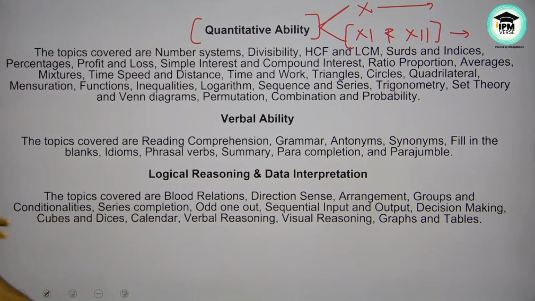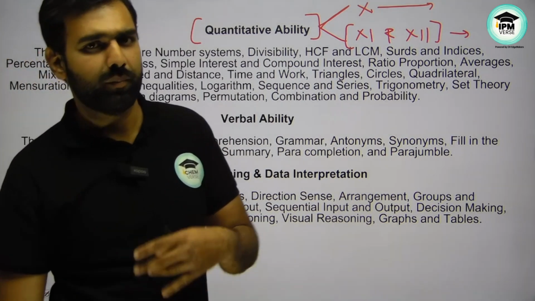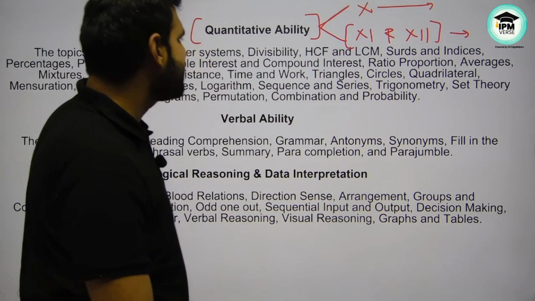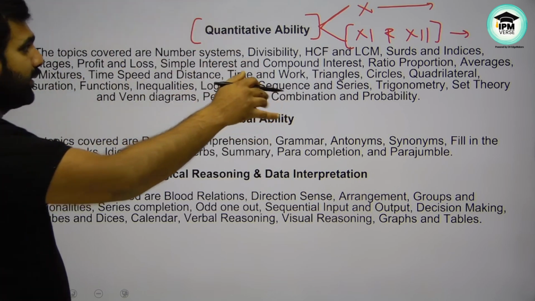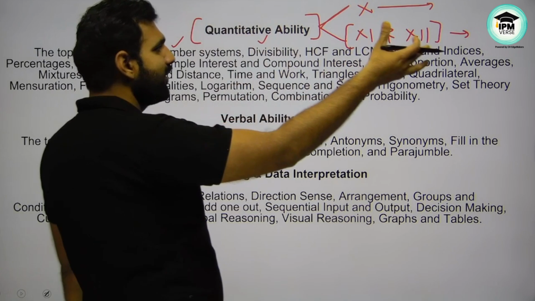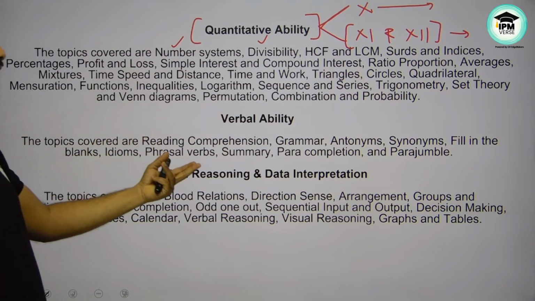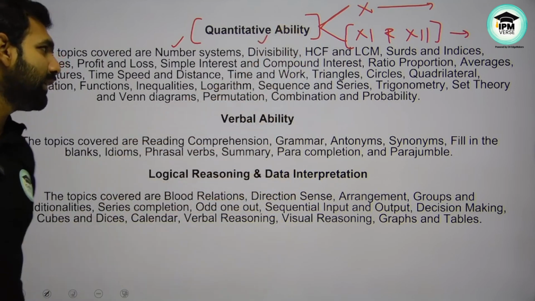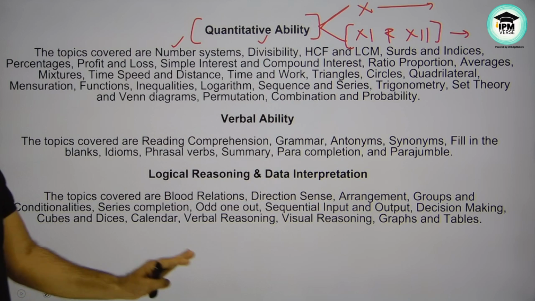For example, permutation and probability, logarithm, functions, differentiation, application of derivatives, matrices and determinants. These kinds of chapters are clearly from the 11th and 12th, which is higher maths. The topics from up to 10th standard mathematics are number system, divisibility, HCF, LCM, surds and indices, basics of trigonometry. Trigonometry is also asked in more detail. Coordinate geometry is asked from 11th and 12th, but time, speed, distance, profit and loss, simple interest, all these basic standard chapters are there.